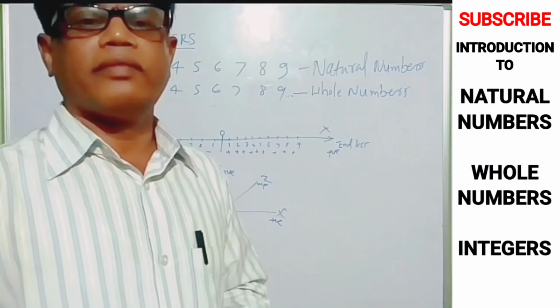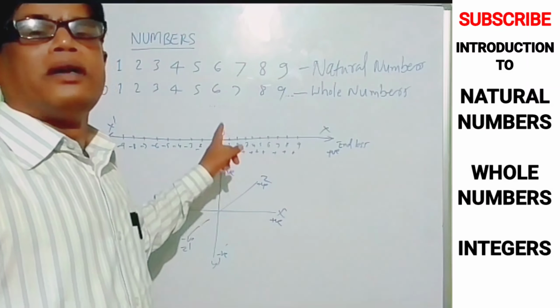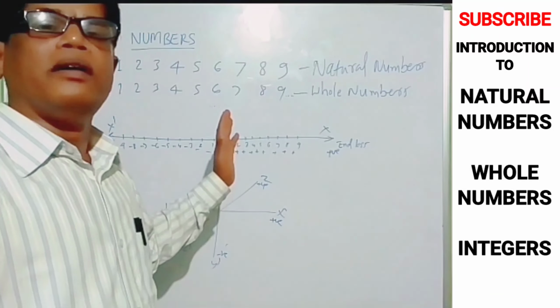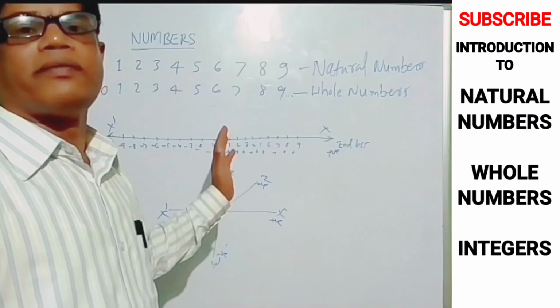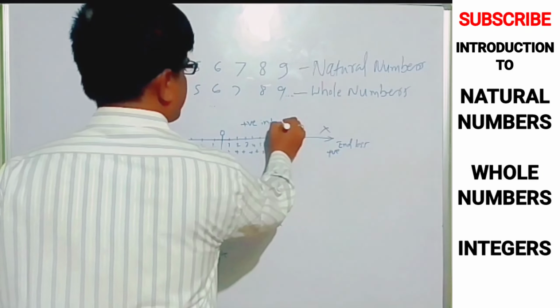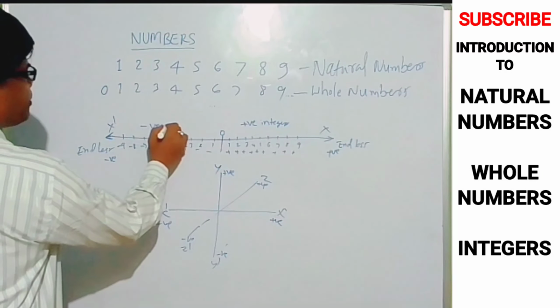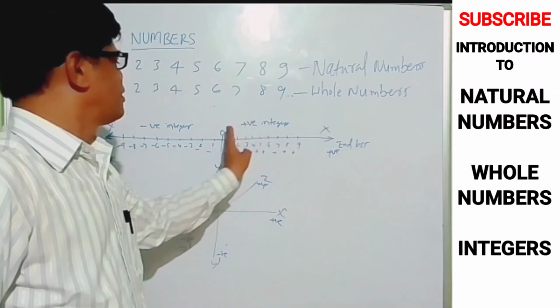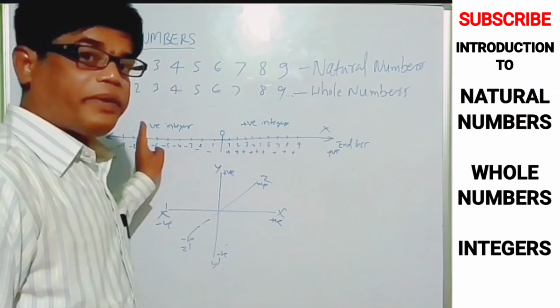That is the 0 value. That 0 is giving complete wholeness to the numbers. At the same time, 0 is dividing the numerology into plus and minus in this world, positive and negative. So in mathematical terms, whatever numbers have positive power and whatever numbers have negative power, this we call positive integers, and this we call negative integers. Okay, total, from 0 to here all are positive integers, from here to there are negative integers.